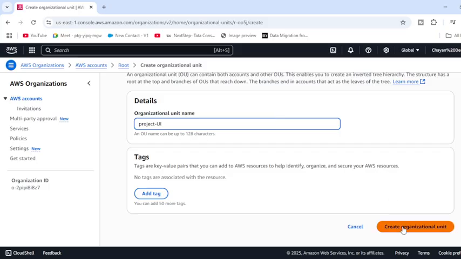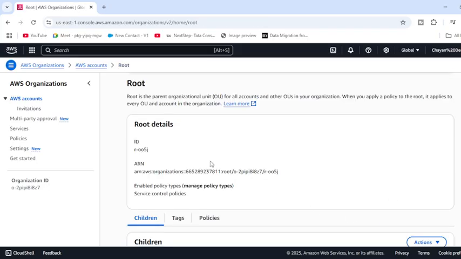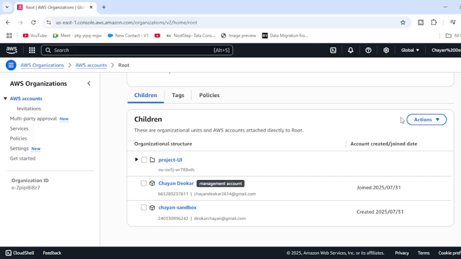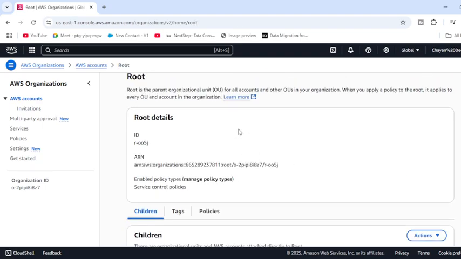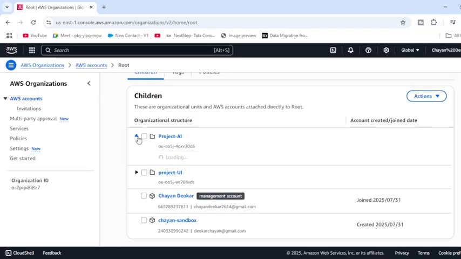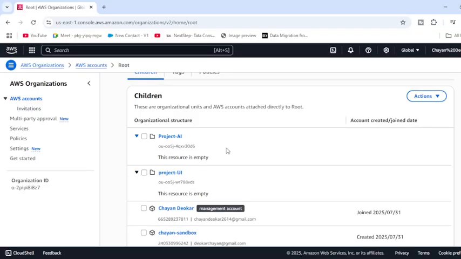Okay, now you just have to create an organization unit. We just talked about the UI, after which we have actions. Let's quickly create one more organization unit, that is project AI. So what we have done is created two organization units, generally known as the AI and the UI part. Here the resources are empty.